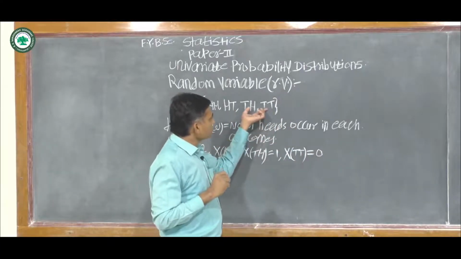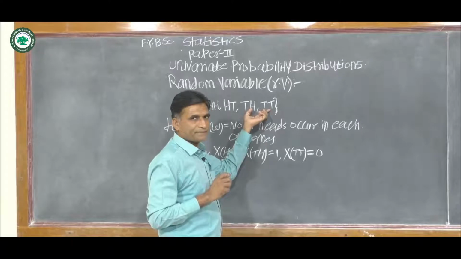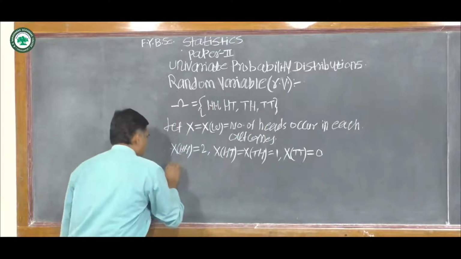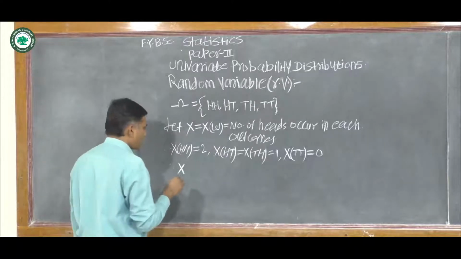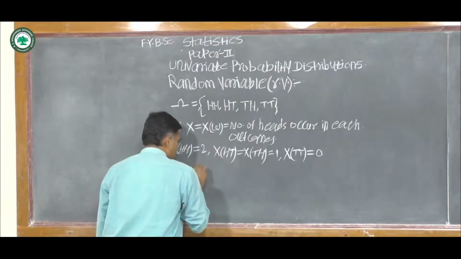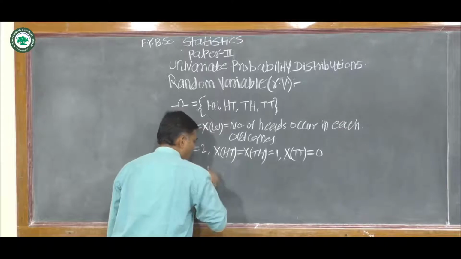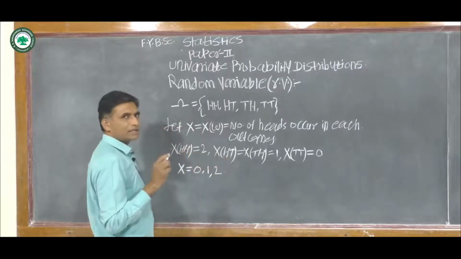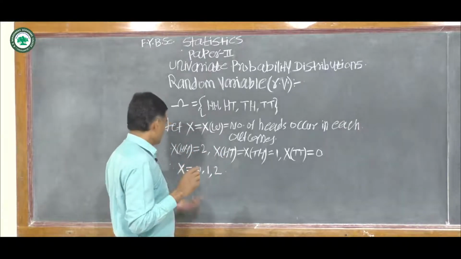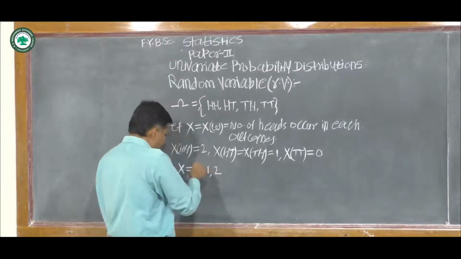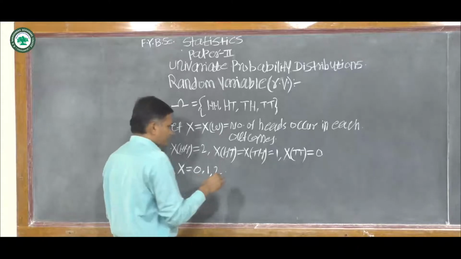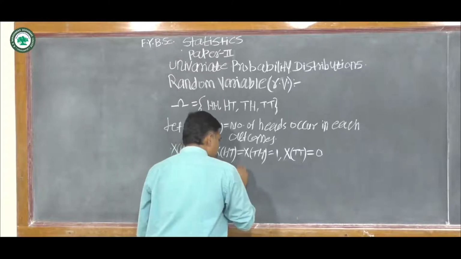In the last outcome, there are 0 heads. Therefore, the possible values of X are 0, 1, 2. These are the possible values of X, and this set is called the range set.